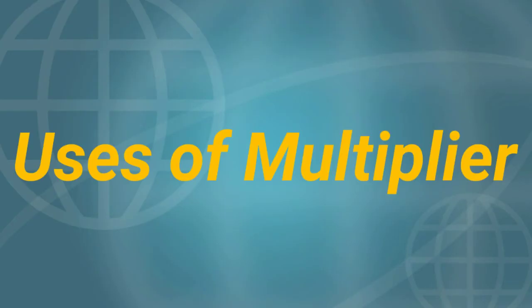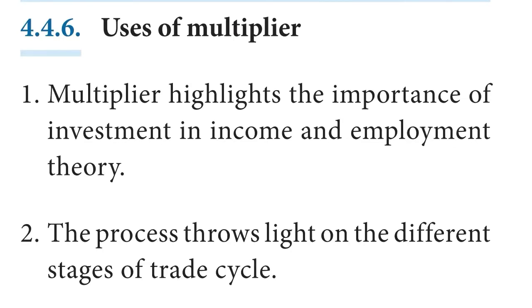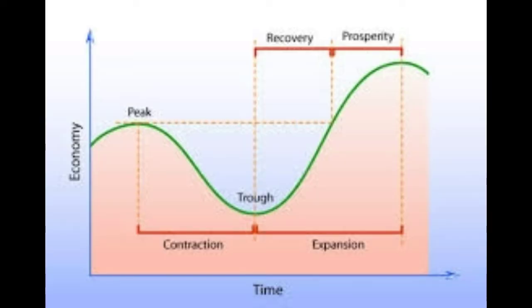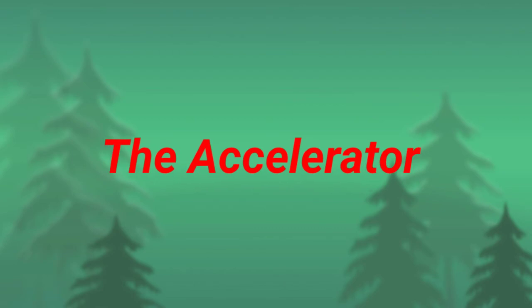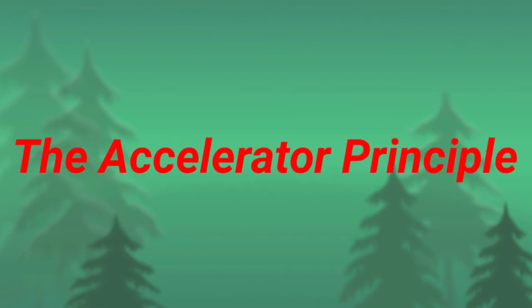Next topic, uses of multiplier. First, multiplier highlights the importance of investment in income and employment theory. Second, the process throws light on the different stages of the trade cycle. Third, it also helps in bringing the equality between saving and investment. Fourth, it helps in formulating government policies. Fifth, it helps to reduce unemployment and achieve full employment. Third topic, the accelerator principle.